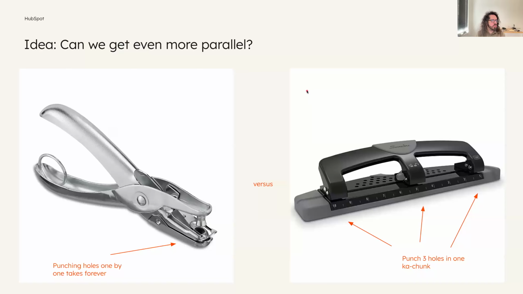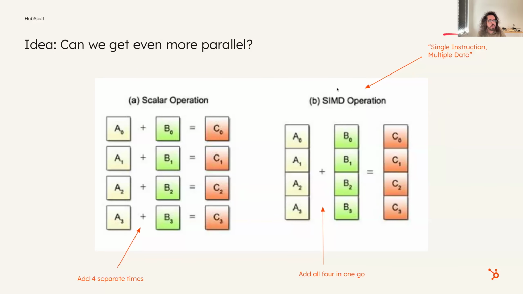Well, what I want to show you here is an analogy: a hole punch, where you take a piece of paper and you go ka-chunk and make little holes in it, right? But punching holes one by one takes forever. So someone invented a multiple hole punch where you put your sheet of paper in there and hit it in one go and you get three holes all at once. Very similarly, in computer science, there's a thing called SIMD, which stands for single instruction, multiple data, right? Instead of doing addition one, addition two, addition three, addition four, you can have one single instruction that adds all four things in one go, and you get a parallelism of 4x.